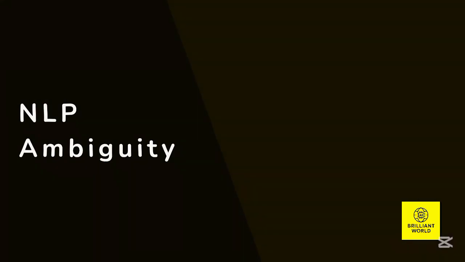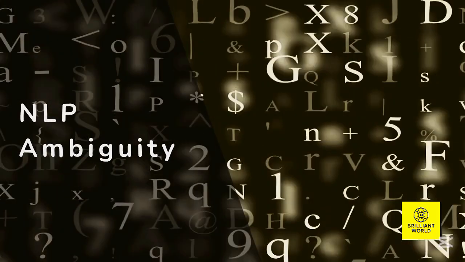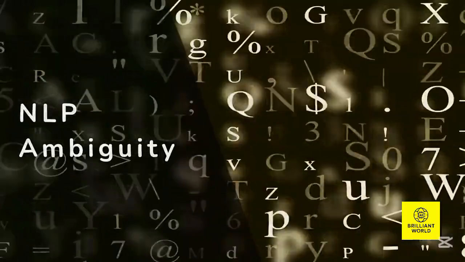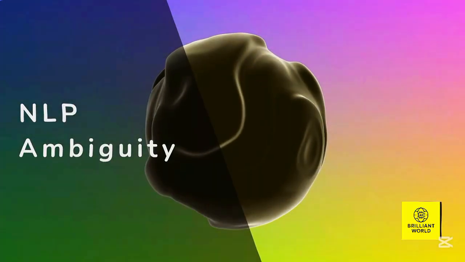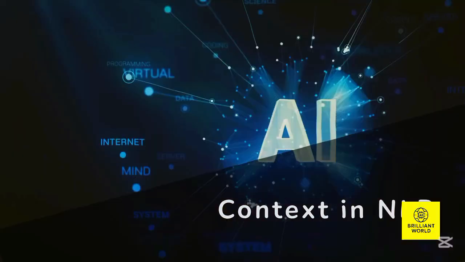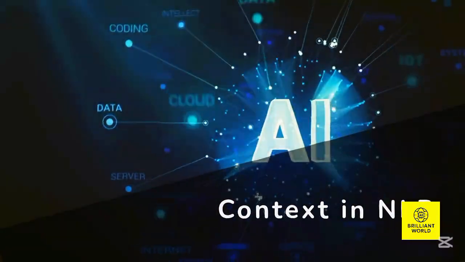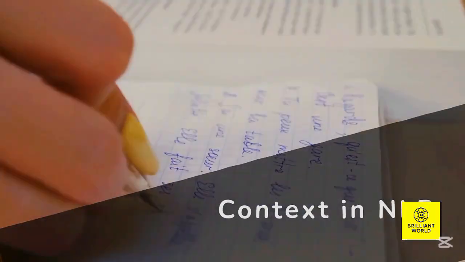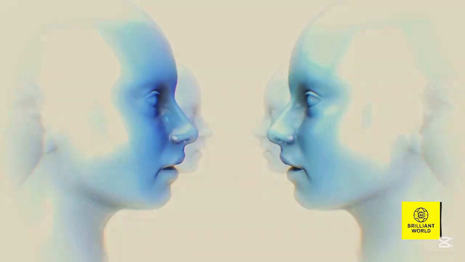Ambiguity is a significant challenge in NLP. Human language is often inherently ambiguous and open to interpretation. Context plays a crucial role in understanding language. NLP systems must understand the nuances of context in communication. Interpreting complexities like sarcasm and humor is difficult. These nuances require a deep understanding of human communication.